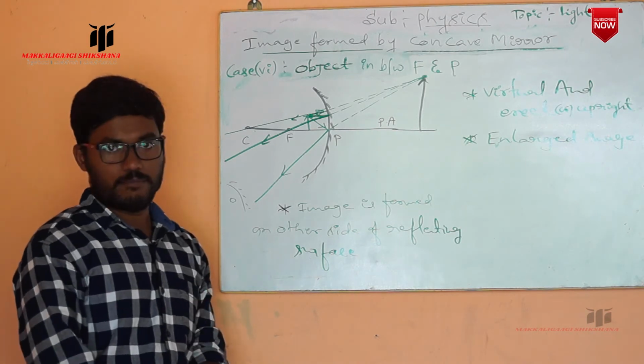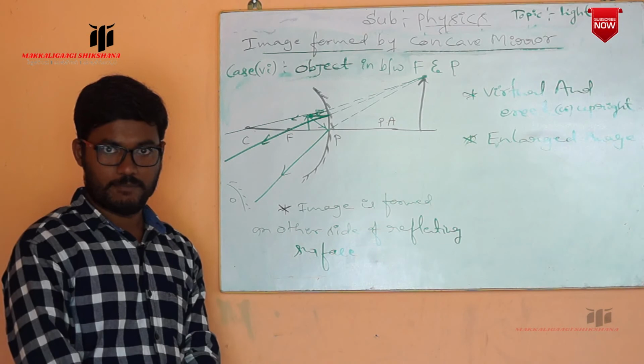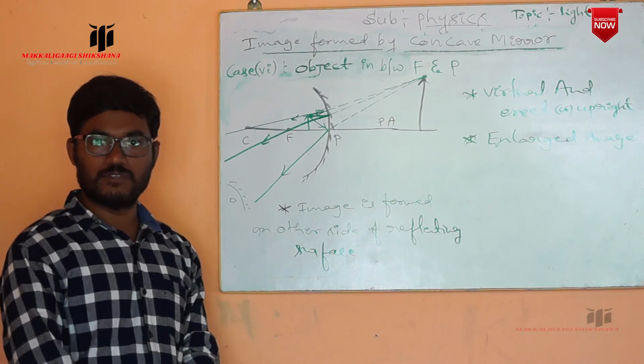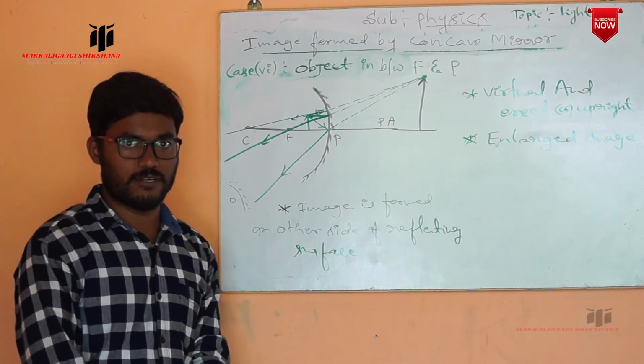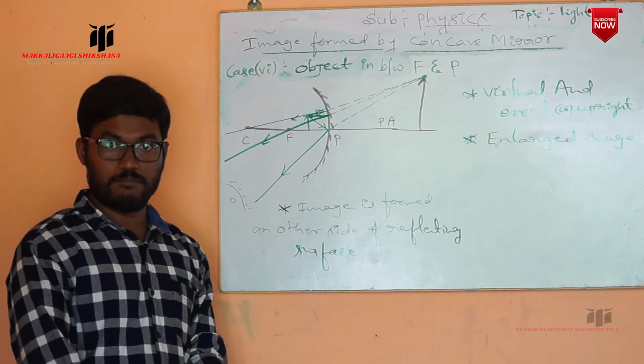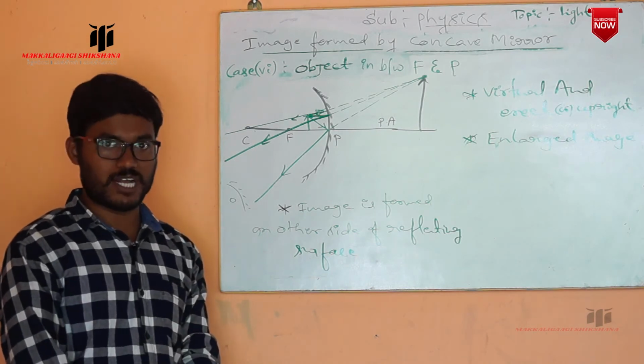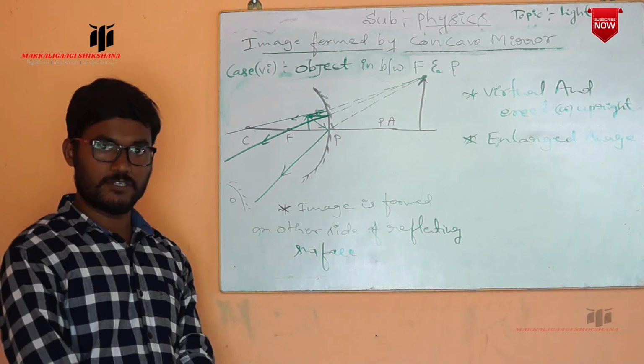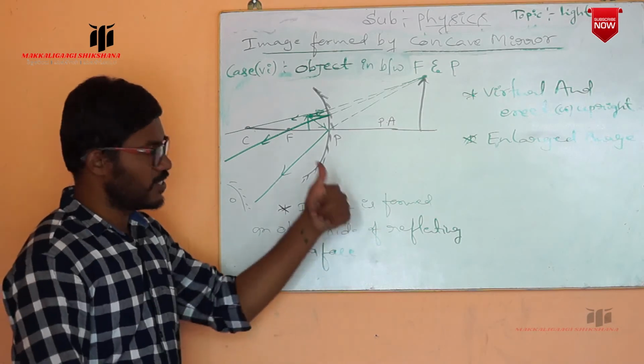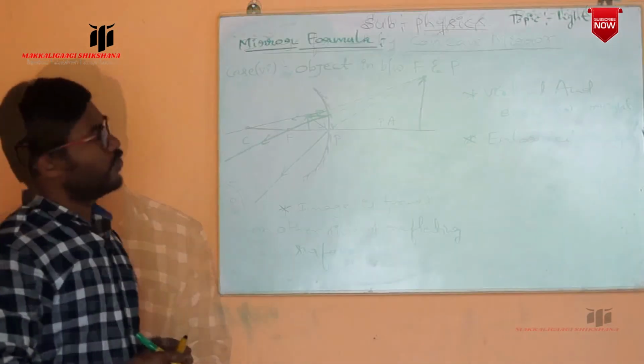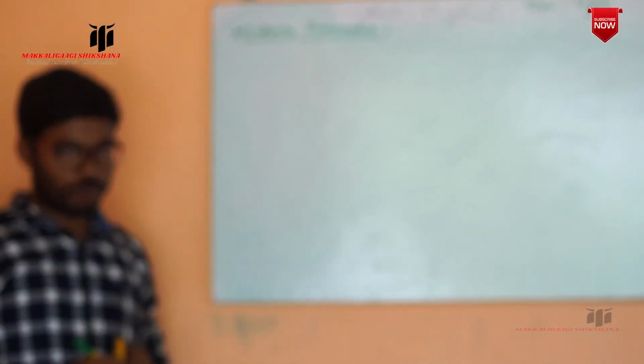Before going to that, there is the mirror formula. The mirror formula and sign convention are what we are going to discuss here. First we can discuss the mirror formula and the magnification concept. What is magnification and what is the mirror formula? We can see that next. Okay, the next concept is the mirror formula.